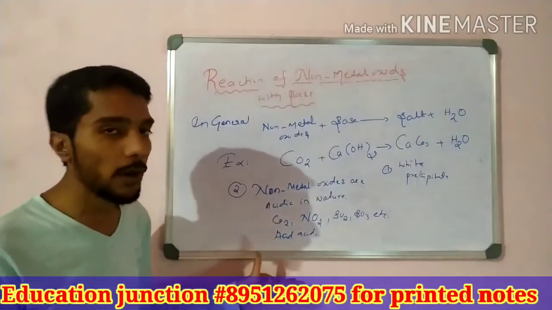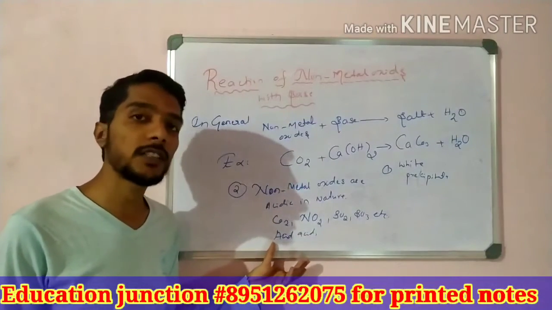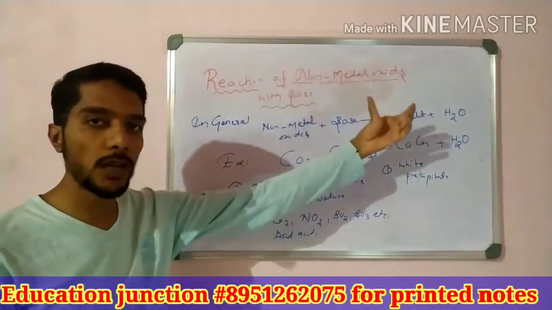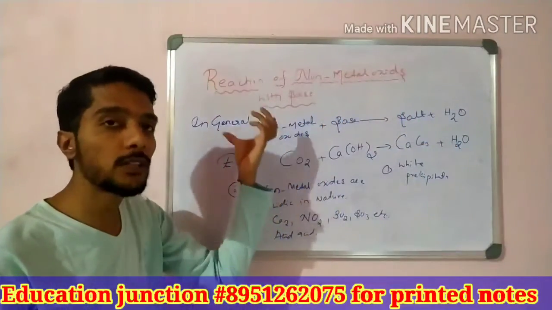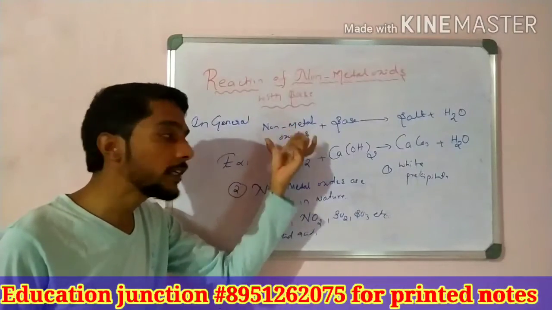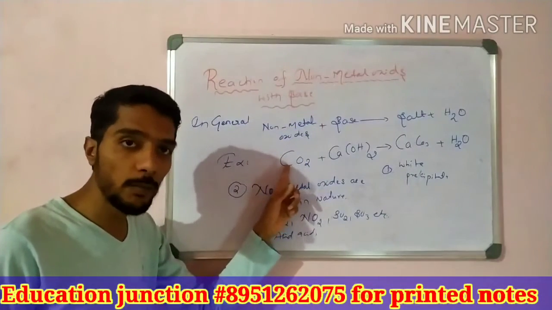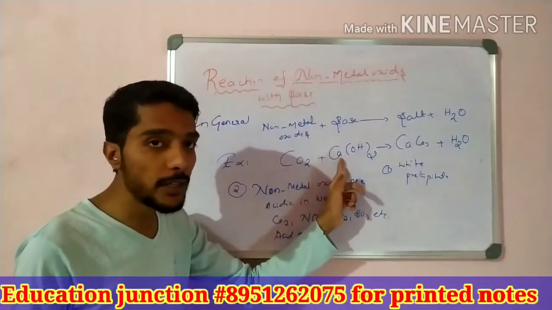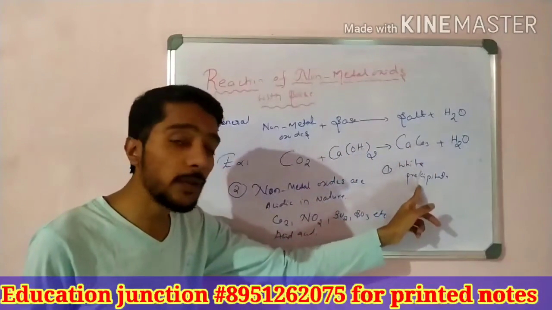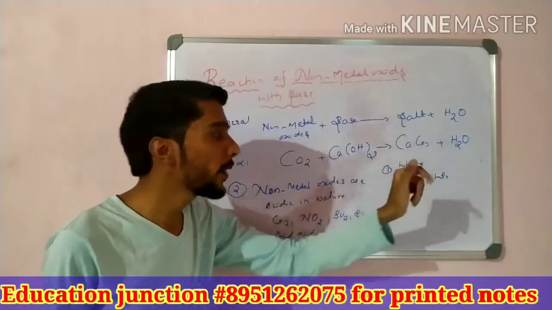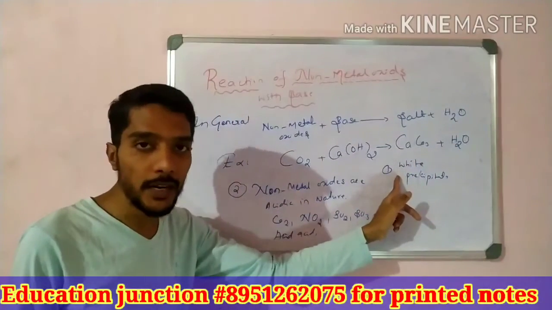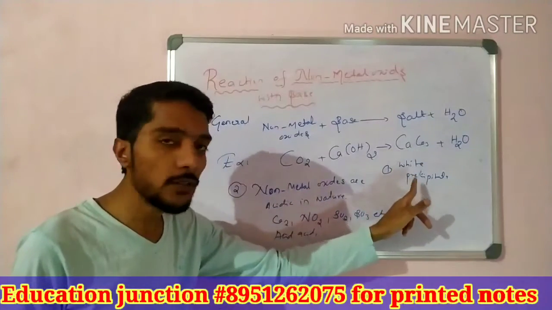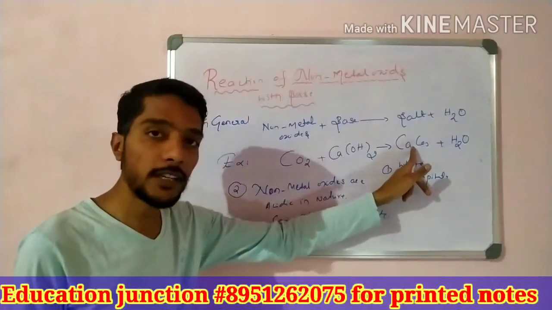Now, what about non-metal oxides reacting with a base? Non-metal oxides react with a base to form salt and water. For example, I take carbon dioxide, where carbon is a non-metal, and the base calcium hydroxide, and the reaction takes place. Calcium carbonate, a white precipitate, is formed, along with H2O. The white precipitate is observed due to the formation of calcium carbonate.